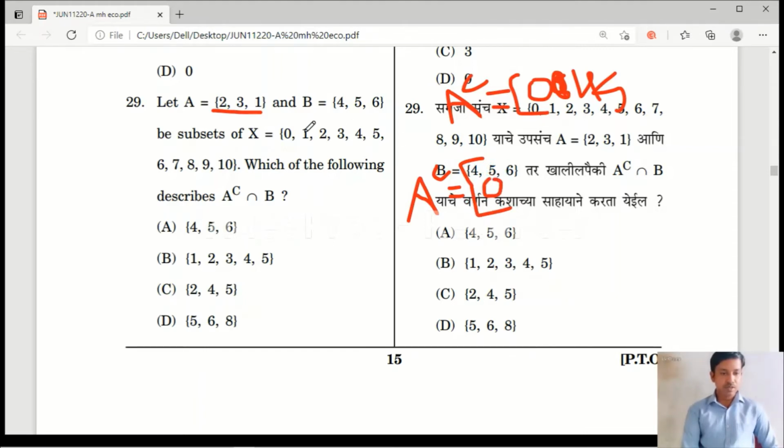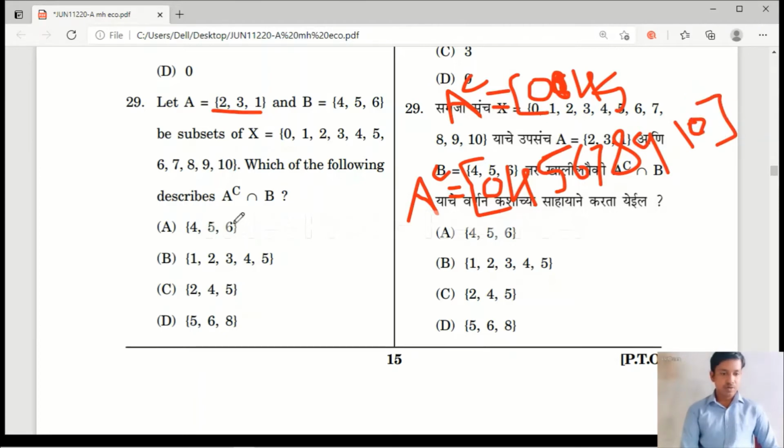Remember, it is there in the main set, it is not there in the subset. And 1, 2, 3 are there in A. So next I will write 4, 5, 6, 7, 8, 9 and 10. Yes, this is A complement.